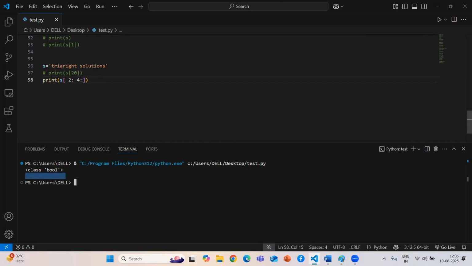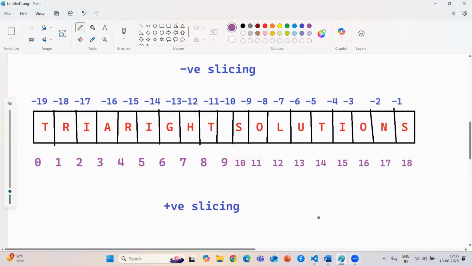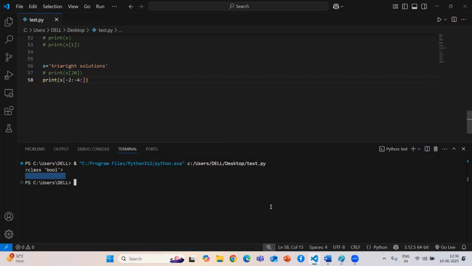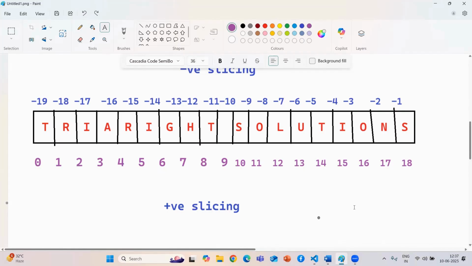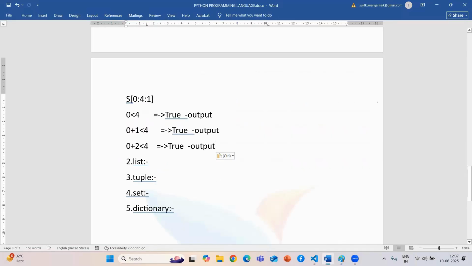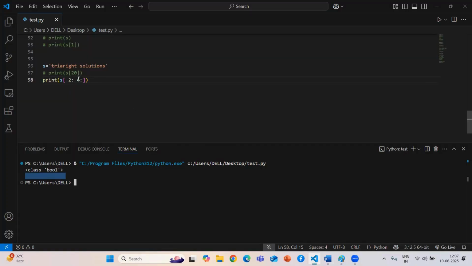How it will happen, I'll give you that clarification. In this case my values will be -4 and -2, so I'll use that for clarity. Just a second, guys. If you are not giving any updation in the case of your slicing, meaning if you are not passing any updation in your negative indexing, the entire thing will be converted into positive.